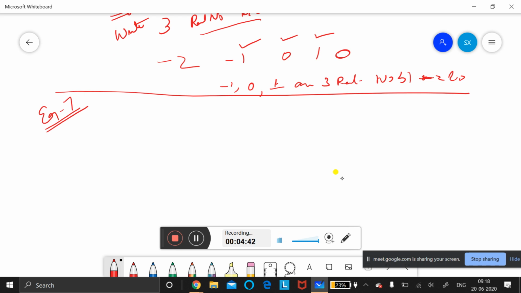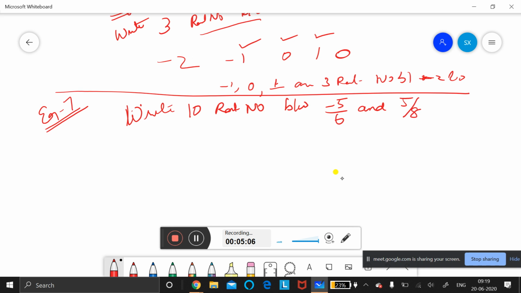Find any 10 rational numbers between -5 by 6 and 5 by 8. Okay, write 10 rational numbers between minus 5 by 6 and 5 by 8. Correct. So minus to plus.